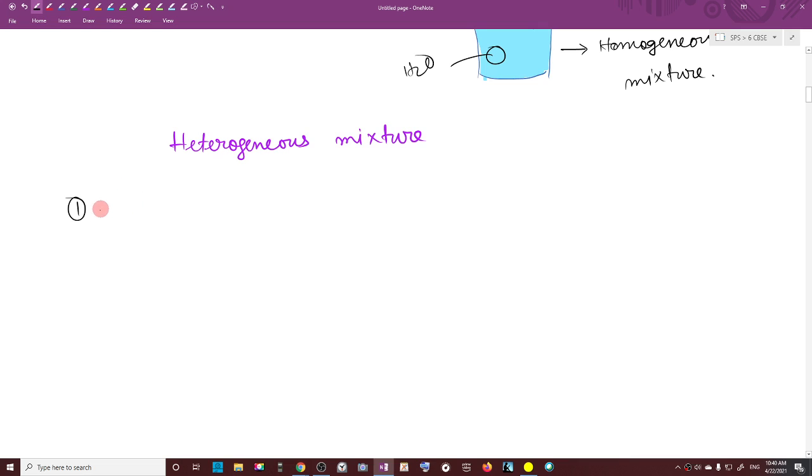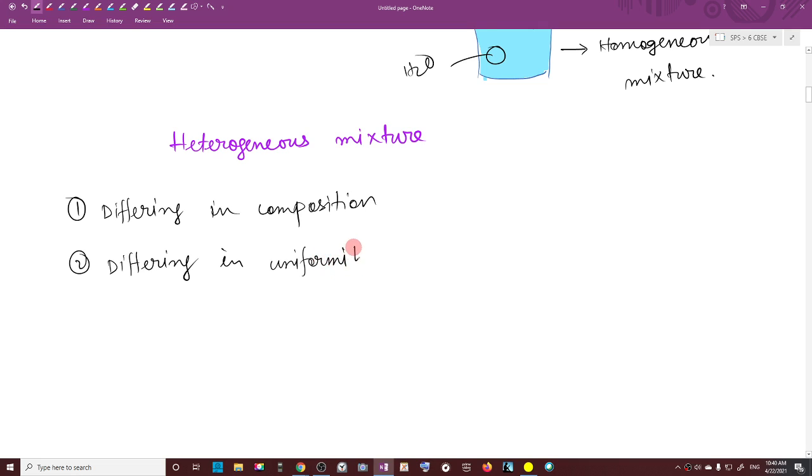Number one is it is differing in composition, and it is differing in uniformity, or you can say it is differing in property. Is that clear? It is differing in composition, and it is differing in uniformity, or it is differing in property.